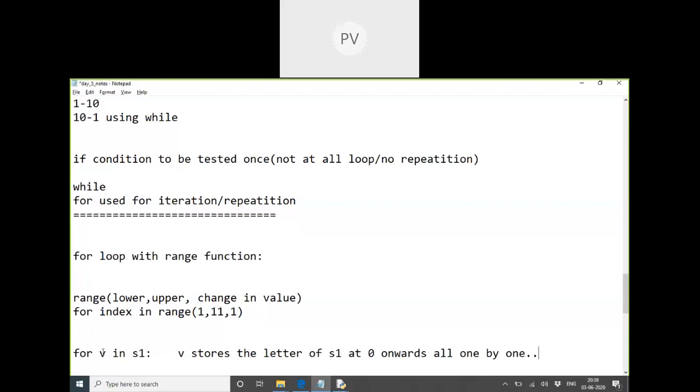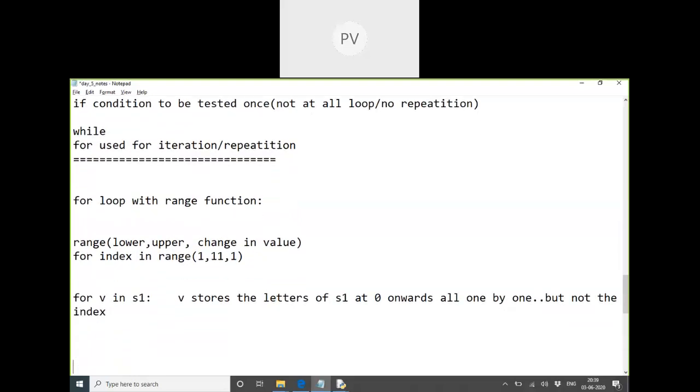So that means it is not storing the index, it is storing the data itself, the letters of s1, not the index of the letters. Okay? But in this range function, what is range function generating? Whatever values I set here, 1 comma 1, it generates the integer values.